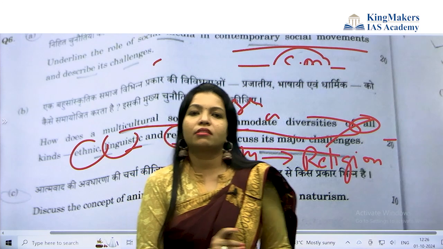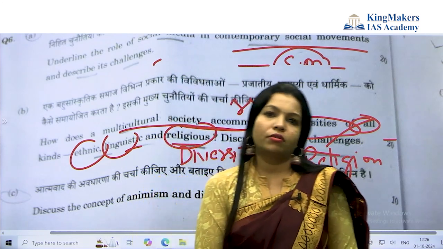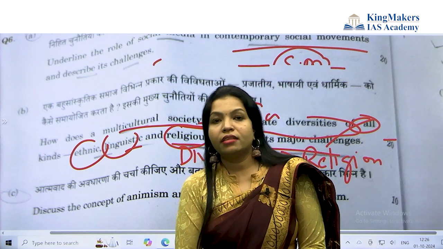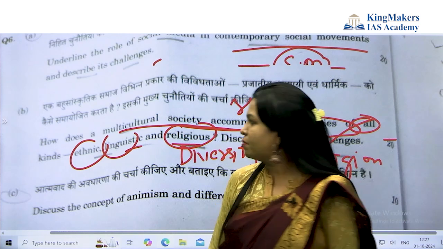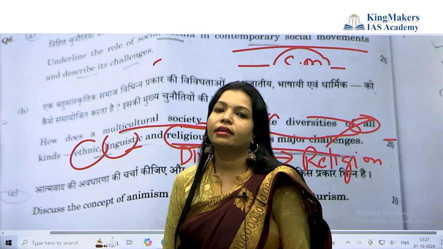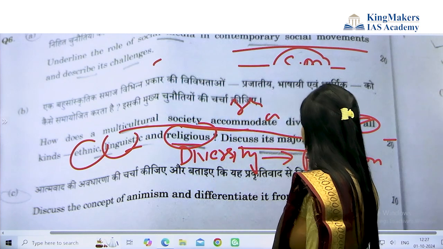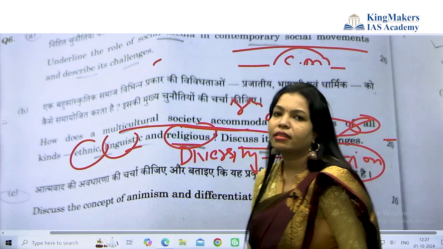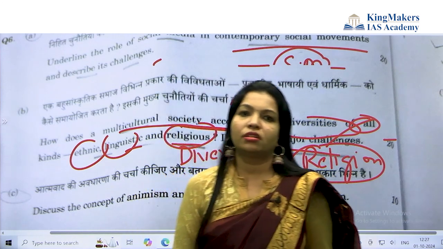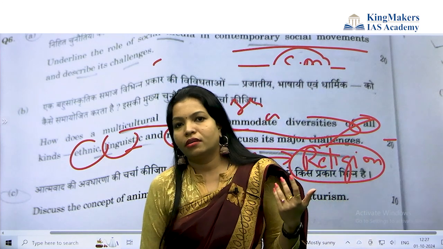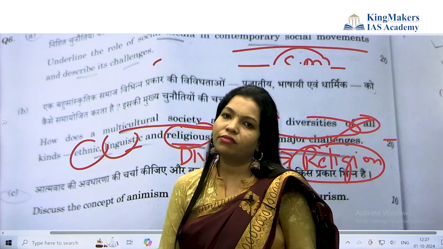In the Indian society concept, religious diversity challenges would be religious communalism, religious fundamentalism, and religious revivalism. For linguistic, you can say linguistic nationalism. For ethnicity, you can say ethnic nationalism. So you can quote the GS angle. You can also write about thinkers like Karl Marx and Durkheim, who studied religion to understand this diversity, and bring it in a lighter sociological way.